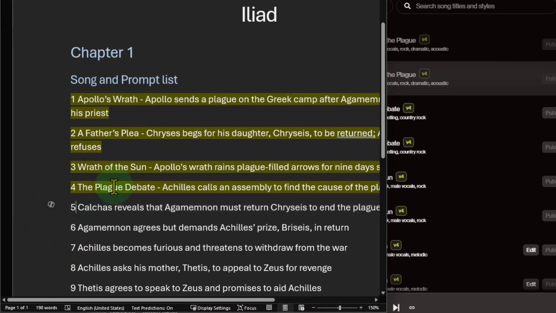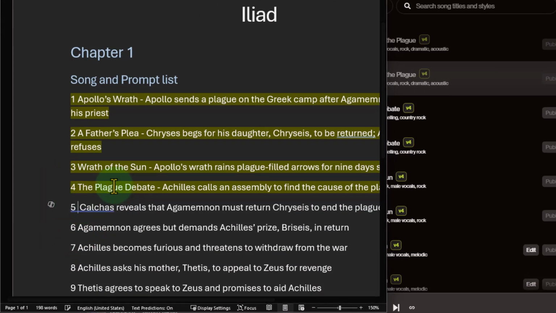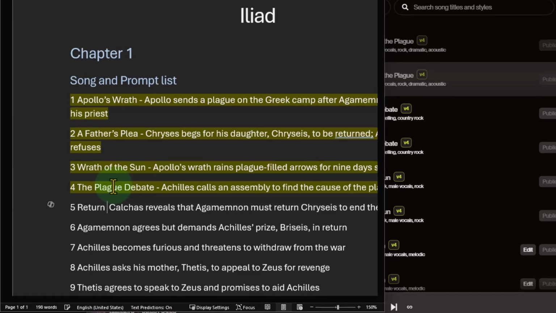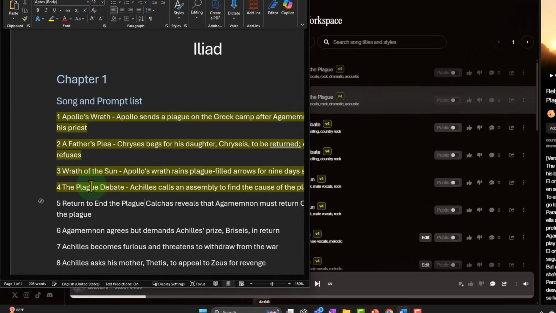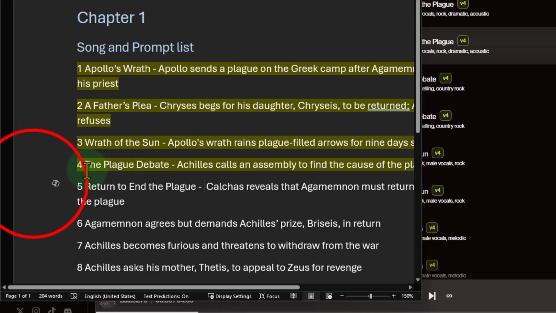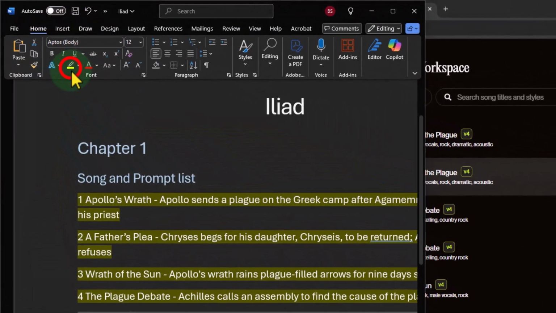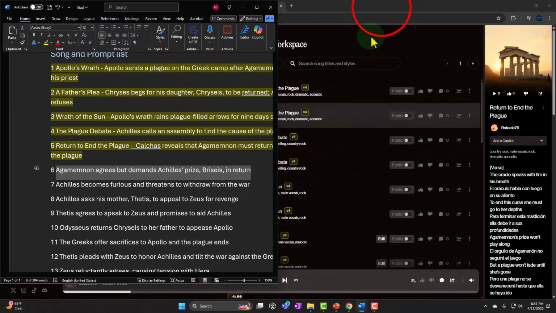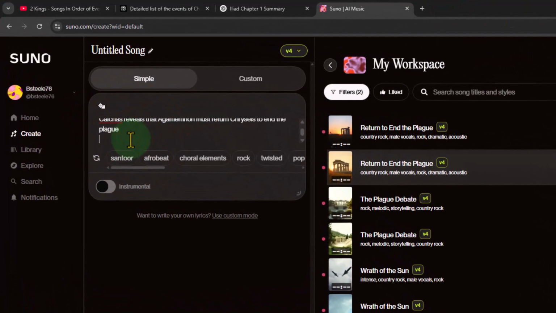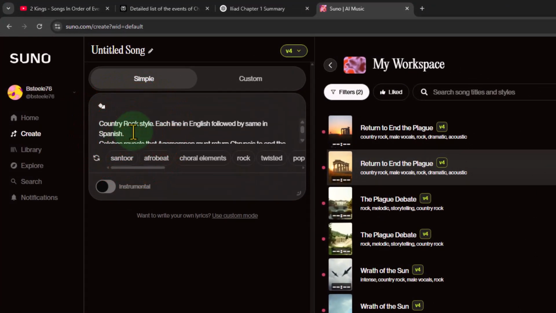So this one's going to be number 5. This is going to be return to end the plague. Okay. Hope it works. I hope the plague gets ended. No one likes plagues, you know? You know what I mean? All right. And then let's do the next one.